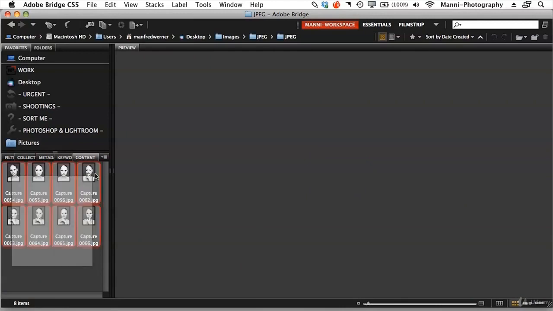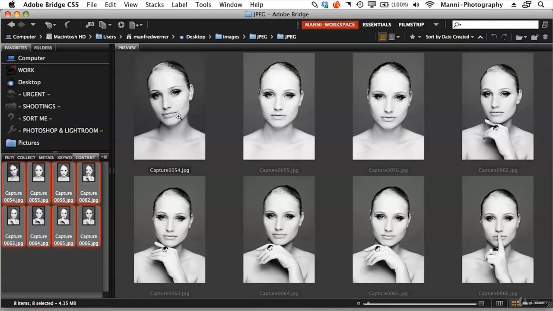All 8 images are saved as a JPEG and were converted with that action to black and white, so I didn't have to do anything, just select my image processing and everything was done for me. So if you got 100 images, this really works way quicker.